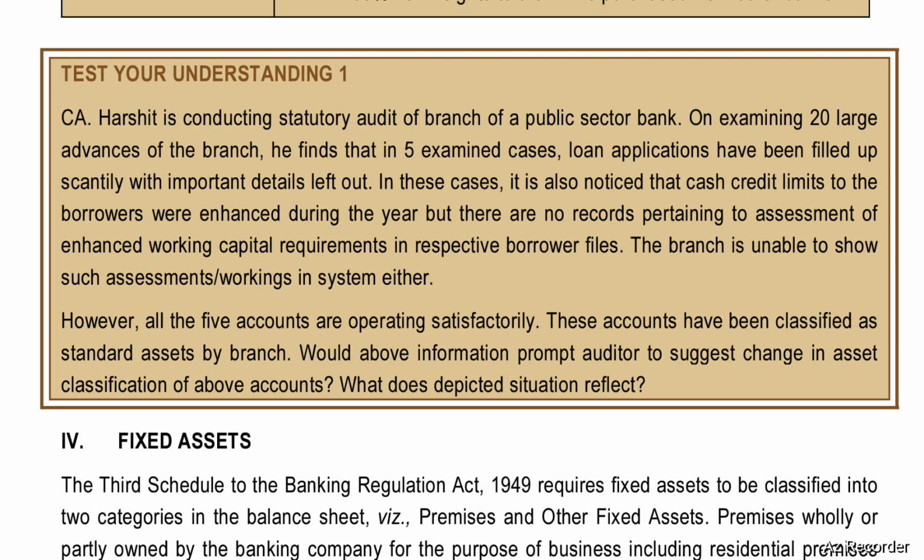However, all the 5 accounts are operating satisfactorily. These accounts have been classified as standard assets by the branch. Would the above information prompt the auditor to suggest a change in asset classification of the above accounts? What does the depicted situation reflect?